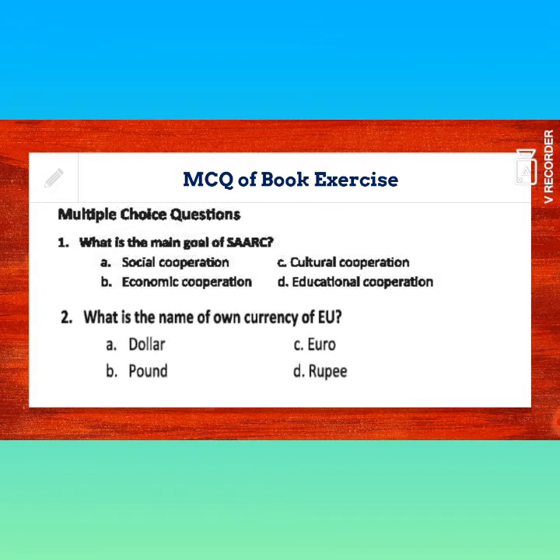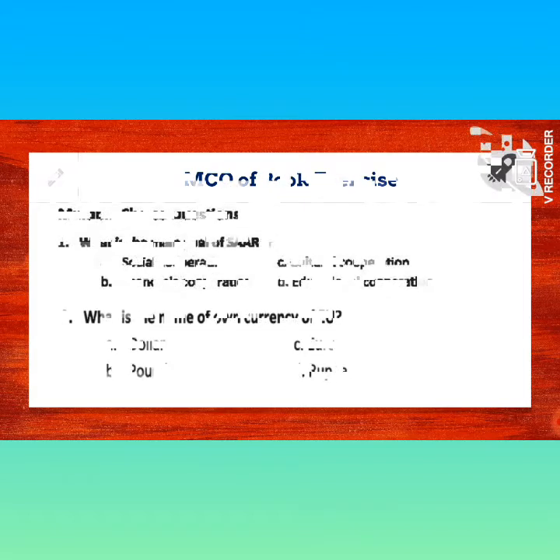Next question, question number 2. What is the name of the own currency of EU? I mean the own currency of the European Union. You know, the EU's own currency is Euro. What is the name of the own currency of EU? Euro. Okay. The next slide.